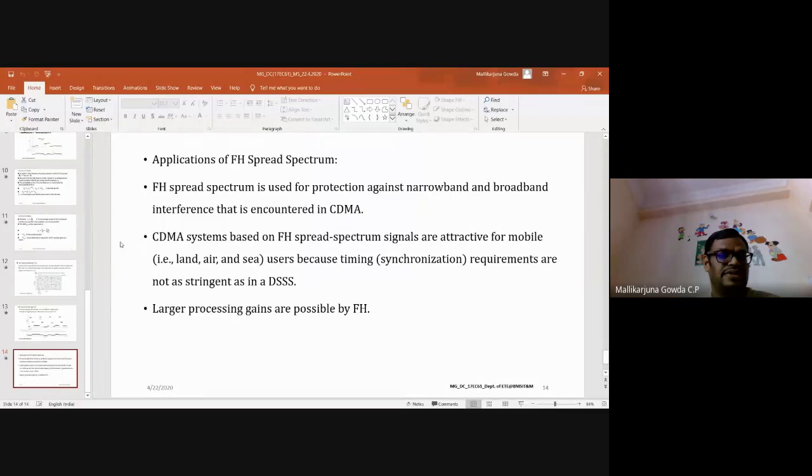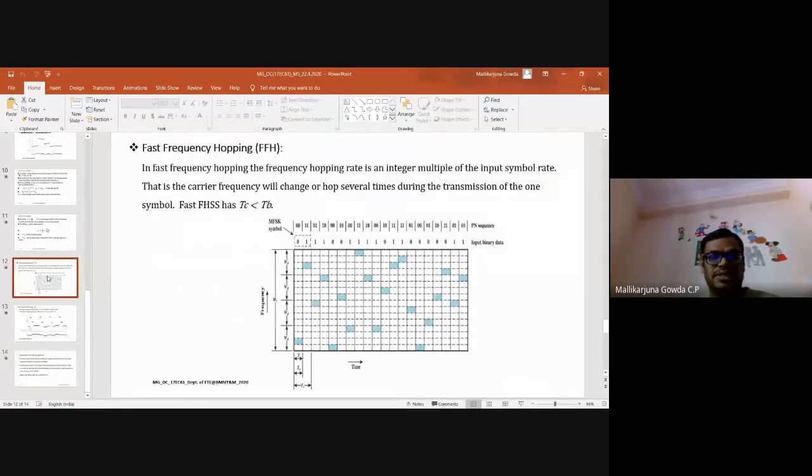From your side, if you have any difficulty, you can ask me. Any questions? Two things you need to understand very clearly: first, you should understand in general what frequency hopping is. Then based on the hopping rate, we classify frequency hopping as a slow frequency hopping system and a fast frequency hopping system. So that is what I wanted to convey today.